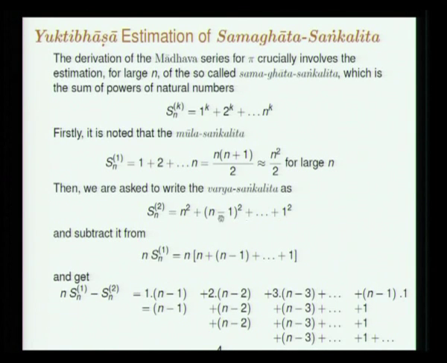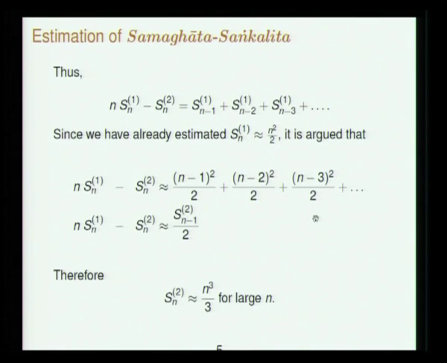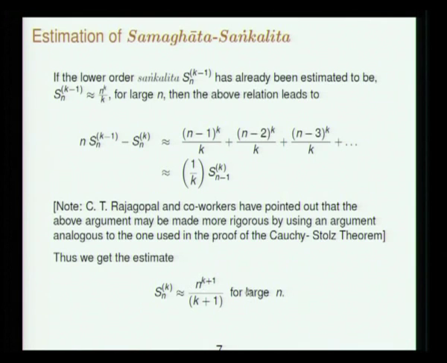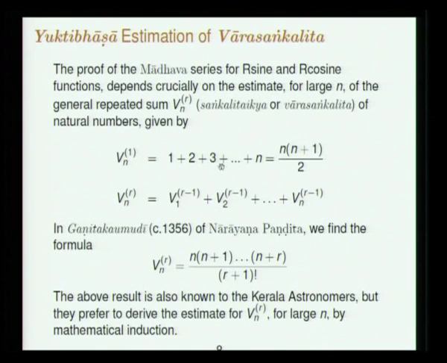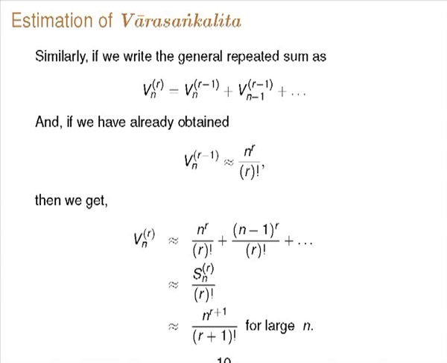The fourth powers were summed by, I think, Ibn al-Haytham in the 11th century in West Asia. So he had an estimate for the fourth powers, but the Samagata Sankalita of the general order, a result like this, was first given by Yukti Bhasha along with a proof also. They had of course this estimate for the Vara Sankalita also. Both are used in the subsequent result that we are now going to discuss.